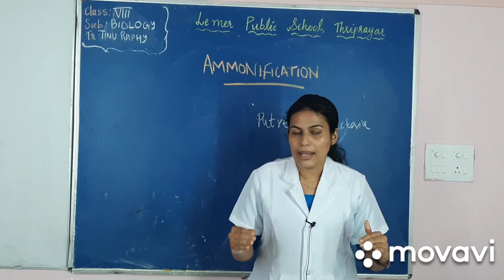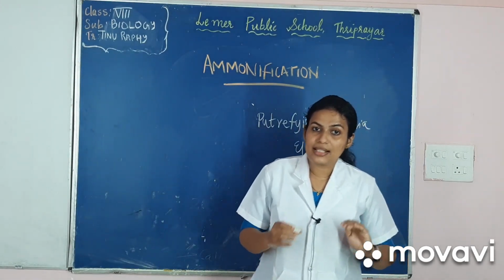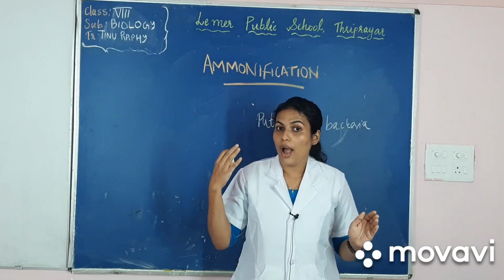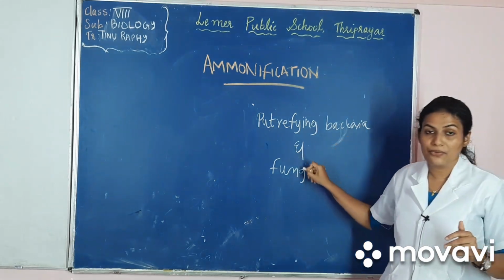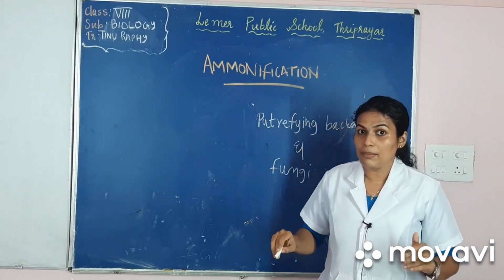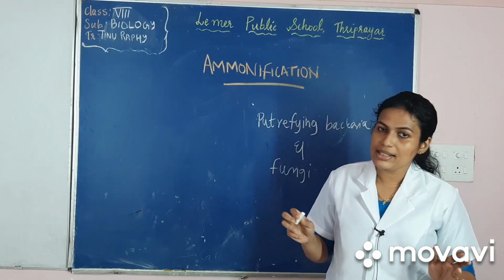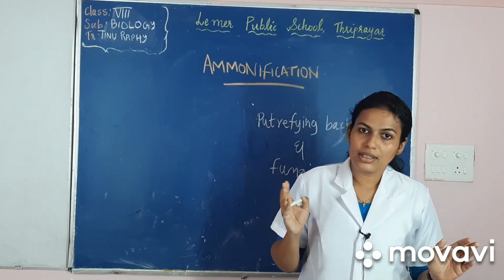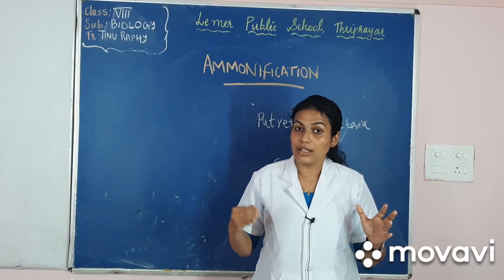Now in ammonification, when plants and animals die, the proteins present in them are converted into ammonium. This conversion is done by putrefying bacteria and fungi. They act as decomposers. They convert the proteins in dead plants and animals into ammonia. So ammonification is the process of conversion of complex proteins into ammonia.